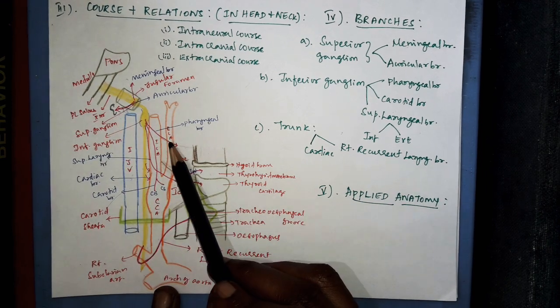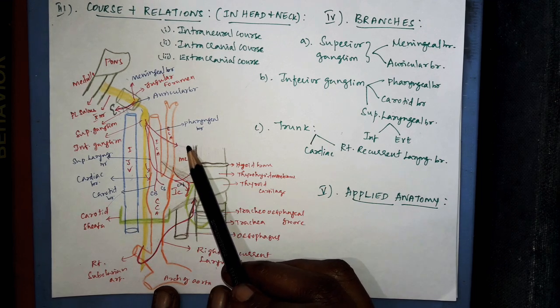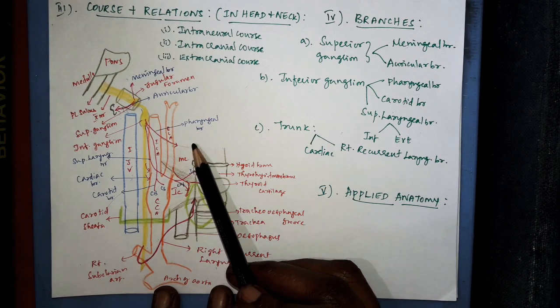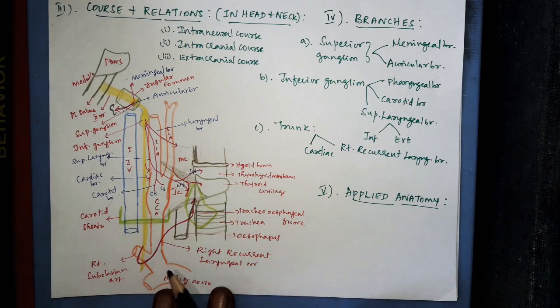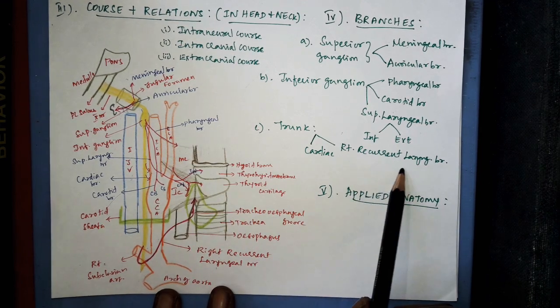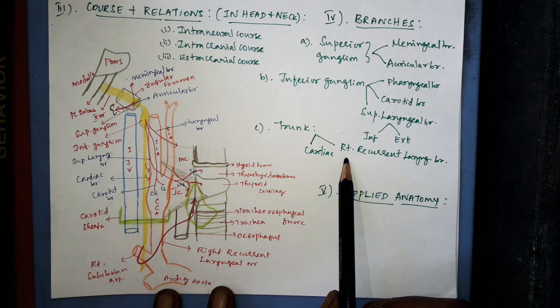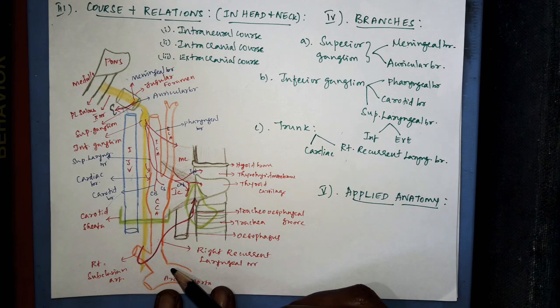Then if there is any injury to the pharyngeal branch, the muscles of the soft palate get paralyzed and this results in dysphagia. Then the next one is, if there is any injury to the recurrent laryngeal nerve, especially on the right side, this leads to hoarseness of voice.